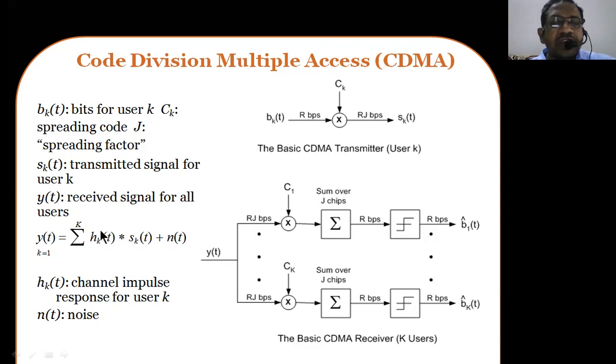So therefore h of t is taken as, what does h of t stand for? h is nothing but the channel response parameter. So h of t is known as the channel impulse response for k users. These two have to be multiplied for k number of users. See here, this y of t is going to combine many users. In this example, say k equal to 1 has been taken, but in real time, signals transmitted from many users will be reaching the receiver, that is the base station, plus noise signal.